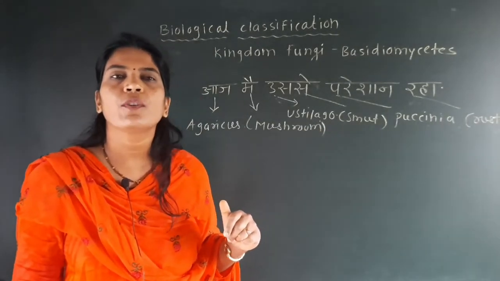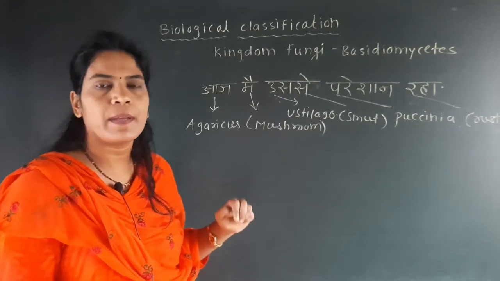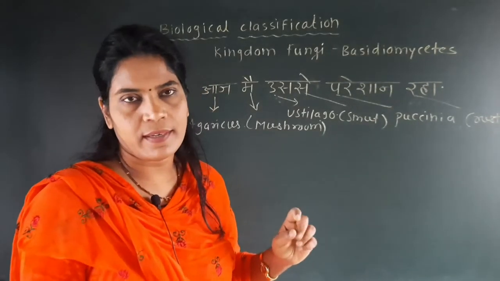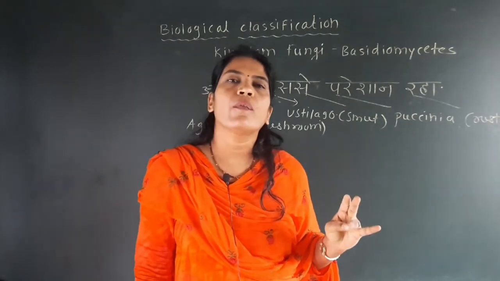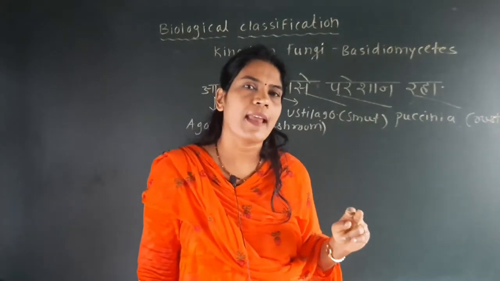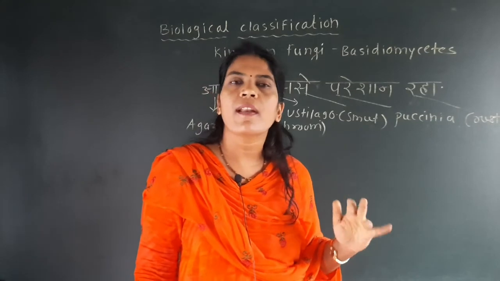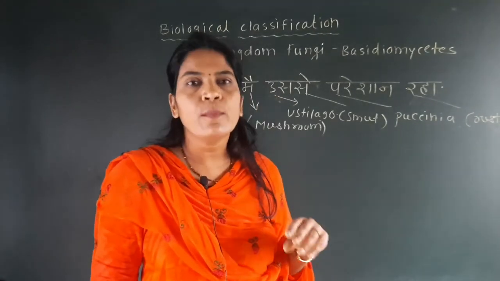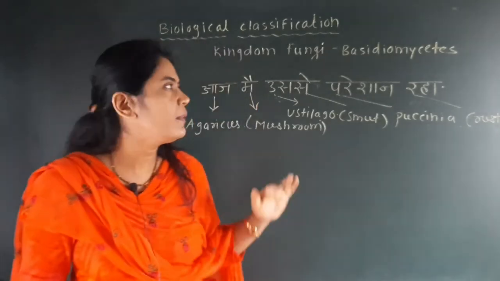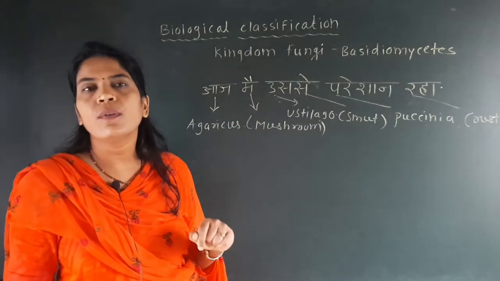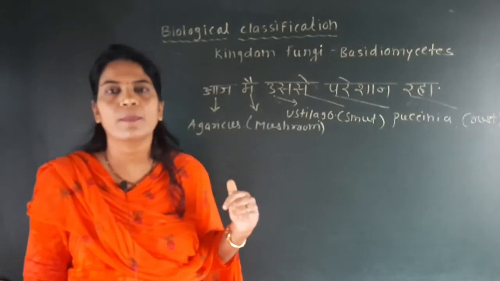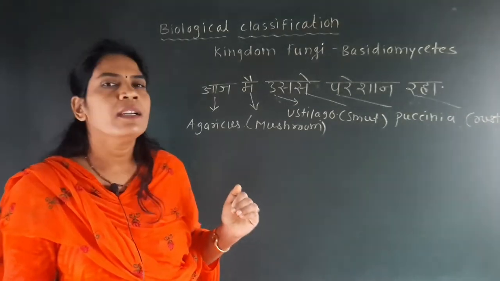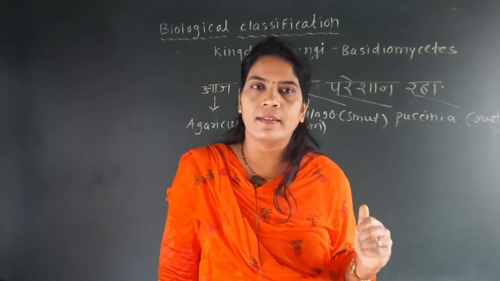The trick for Basidiomycetes is आज मैं उससे परेशान रहा, the trick for Ascomycetes is NASA, and the trick for Phycomycetes is RAMP. So these tricks are very important: RAMP, NASA, and आज मैं उससे परेशान रहा. Some points of Basidiomycetes remain, but they are not included in its characteristics. We will discuss those points in the next lecture with the group Deuteromycetes. Thank you.